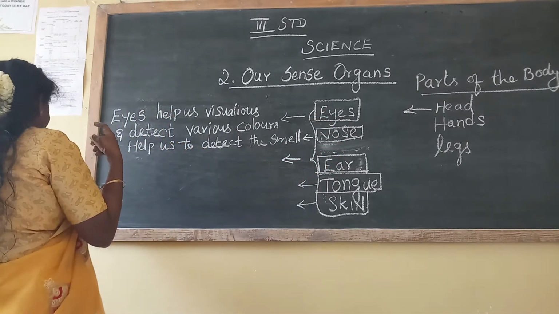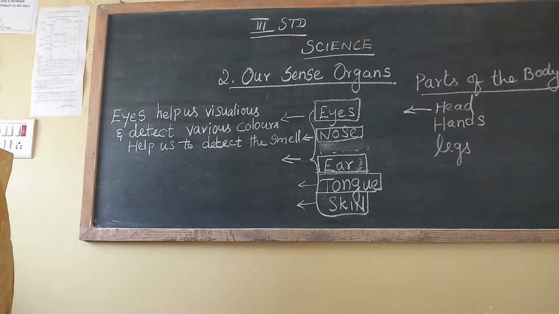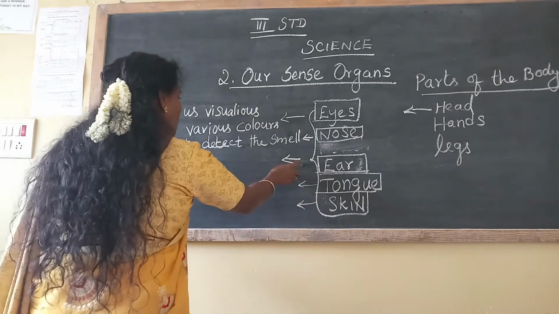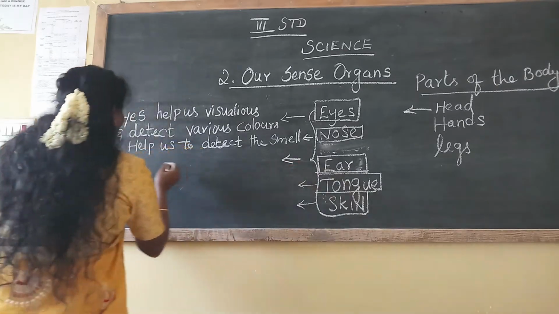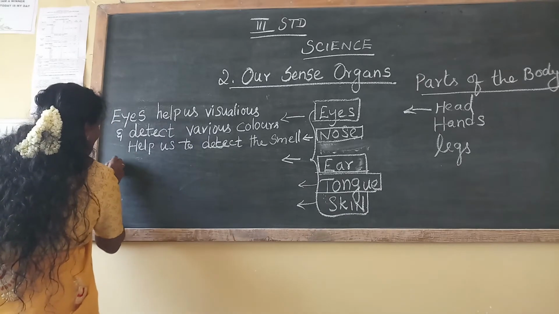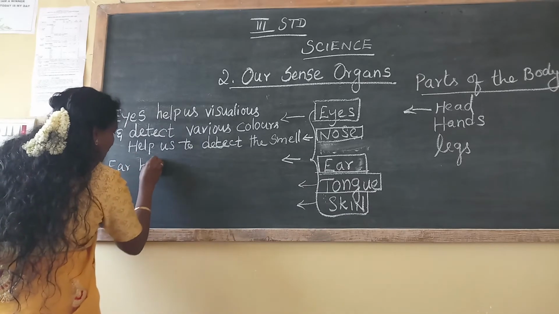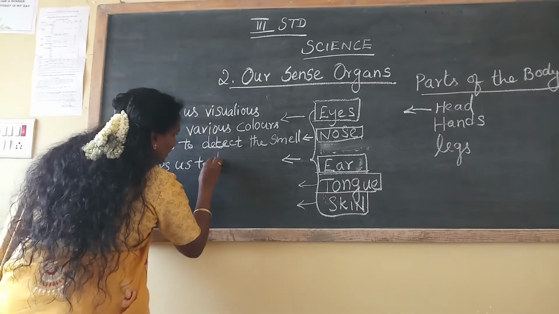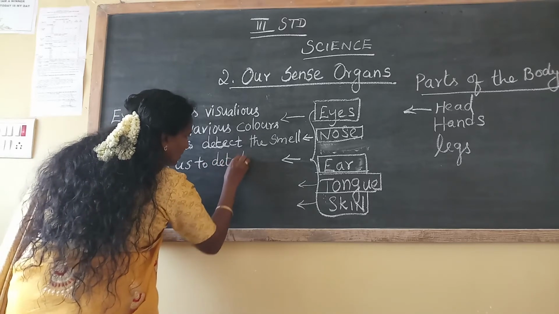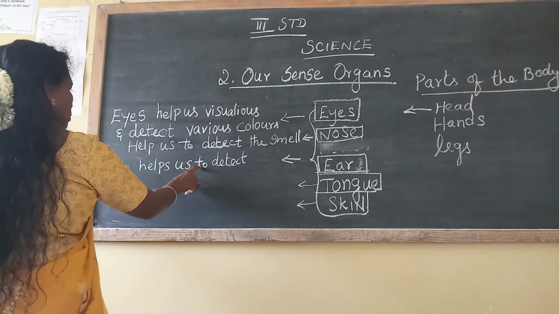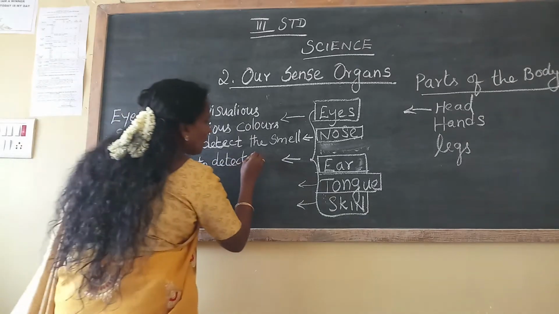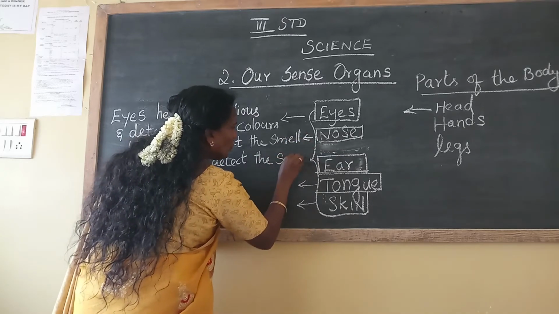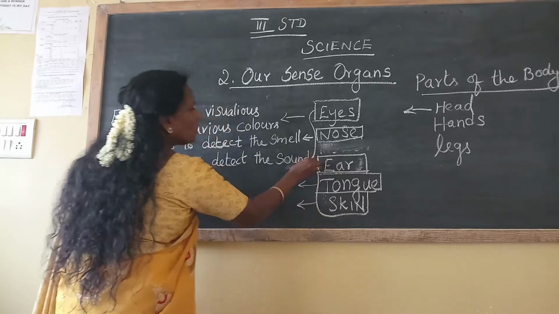Ear helps us to hear the sounds. Yes or no? When I am talking, you can hear the sound. Which one helps us? Ears. So here, E-A-R, ear, H-E-L-P-S, helps us to detect, D-E-T-E-C-T. Ear helps us to detect what? Detect the sound. S-O-U-N-D. Which one is doing the job?